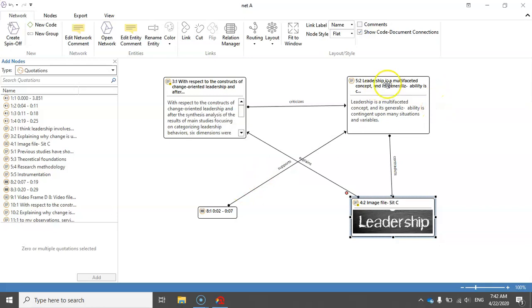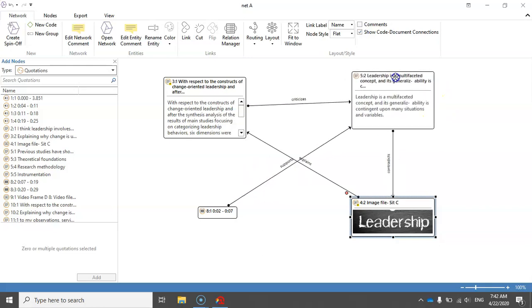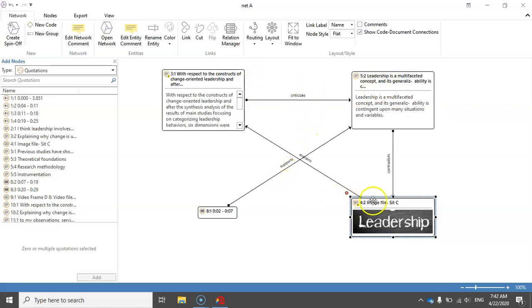So you can see that working at data level is very easy. You can simply link the quotations with each other, and basically it is not a matter of visualization of the data, it's a matter of data analysis, and we are working at data level right now. So it's a very important analysis at data level.